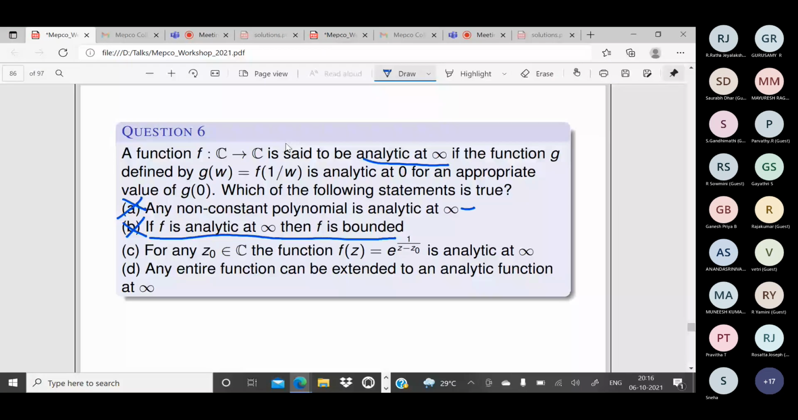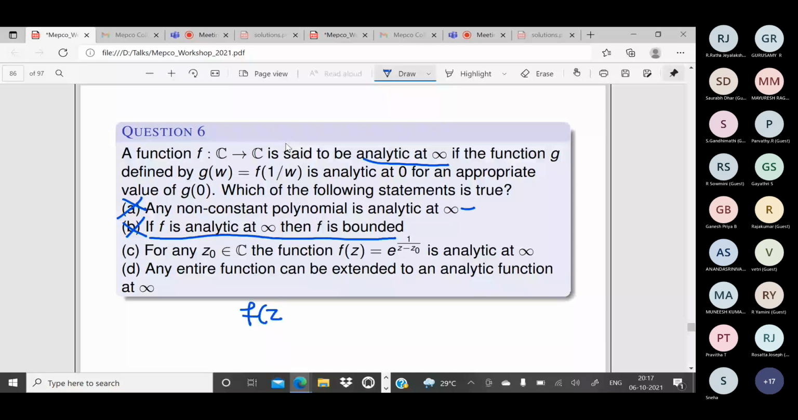Come to the third one. For any z naught belongs to C, the function f of z is equal to 1 by z minus z naught is analytic at infinity. Let us take, for simplicity, z naught equal to 0, for example. So it will be e power 1 by z.